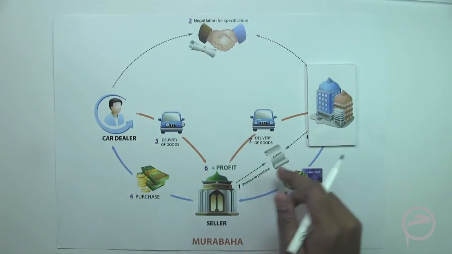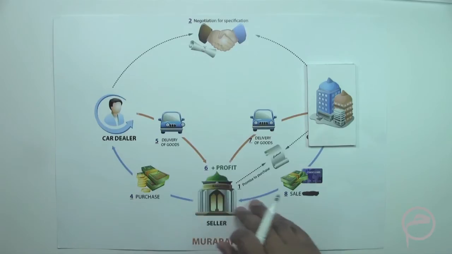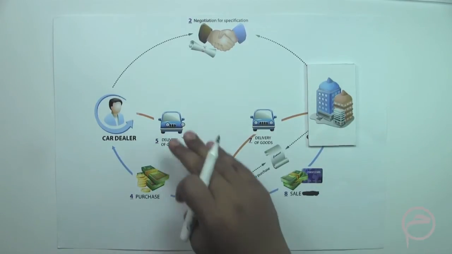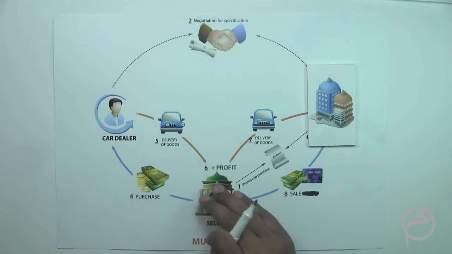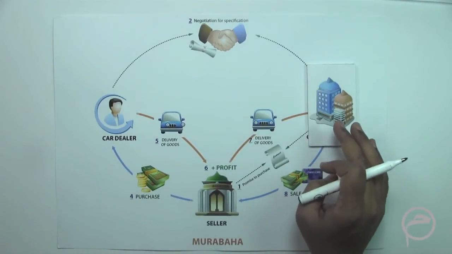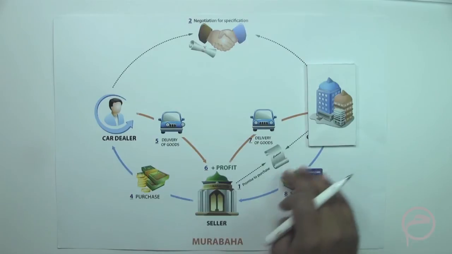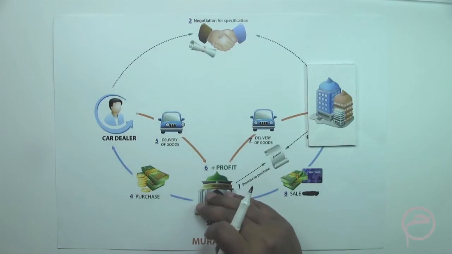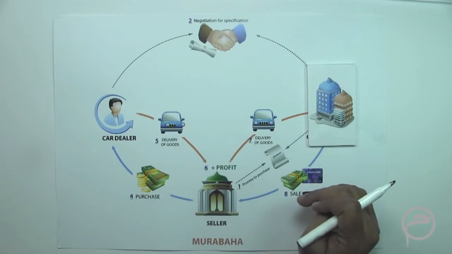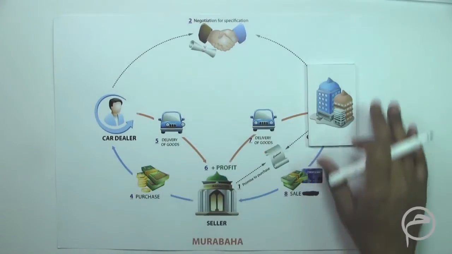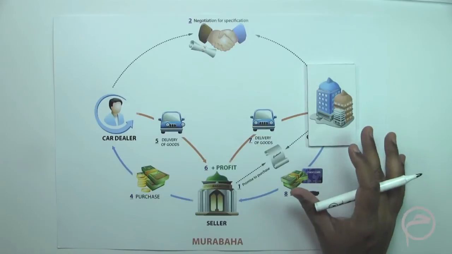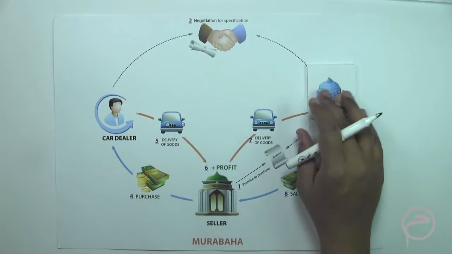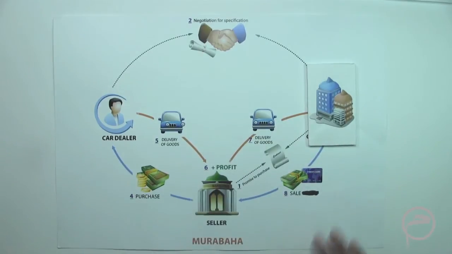And then, of course, because this is a Murabaha, the Islamic Bank should clearly mention to the customer the cost price of the goods and the profit which the Islamic Bank is charging to the corporate. And then there is a deferred payment which is done by the corporate to the Islamic Bank over an agreed period of time. So this is in brief how the corporate financing is done for actual goods, if they are required by a corporate, using a Murabaha structure.